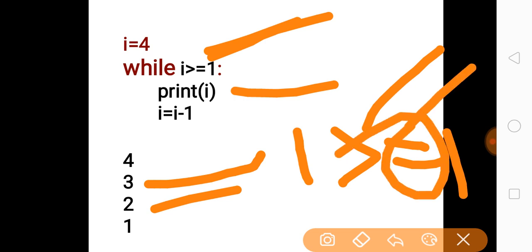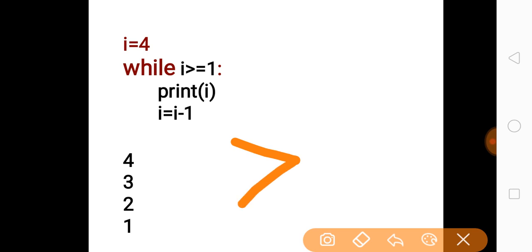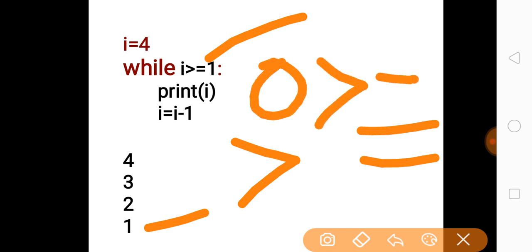In this case it is equal to 1, therefore the condition is true, meaning either one condition or the other may be satisfied. It is read as greater than or equal to, not greater than and equal to; either it may be greater than or it may be equal to. So in the fourth pass it will print 1, and at the end of the fourth pass I will be decremented by 1 and become 0. Now 0 greater than or equal to 1 fails, so the body of the loop will not execute, and 0 will not be printed.